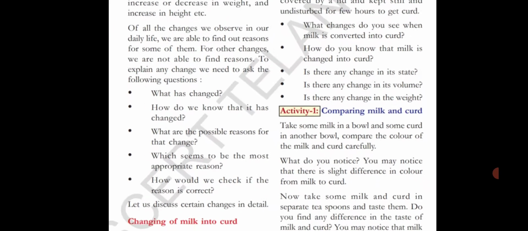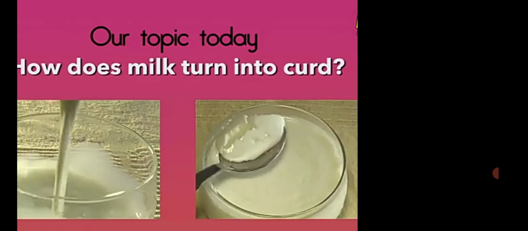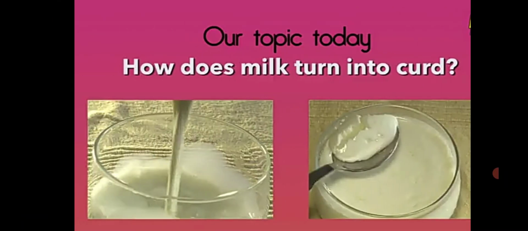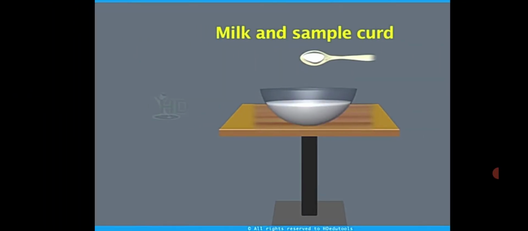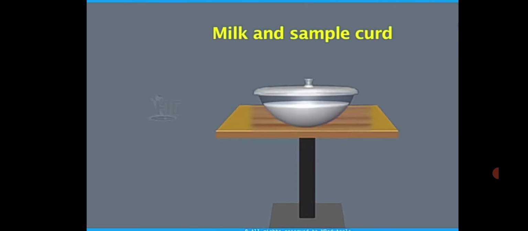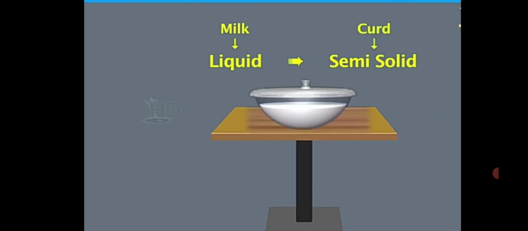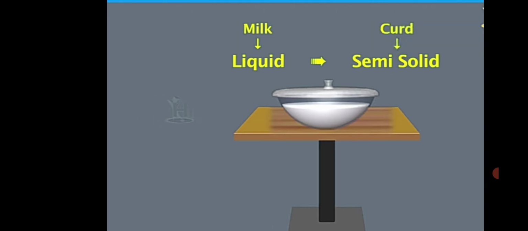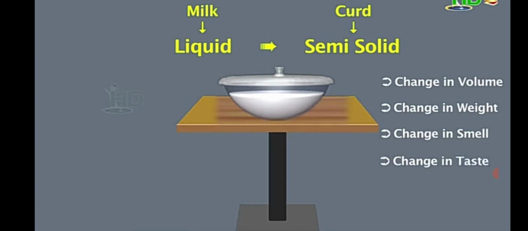Let's see. Our topic today: how does milk turn into curd? You could see the difference between milk and curd. Changing of milk into curd. We have taken milk, lukewarm milk, and a sample curd. We added the sample curd into the milk and closed the lid. Now we could see that the liquid form of milk changes to a semi-solid form, that is, not completely solid nor completely liquid. The medium form, that the milk changes to curd. Along with that, the change in volume of the milk, weight, smell and taste also takes place.